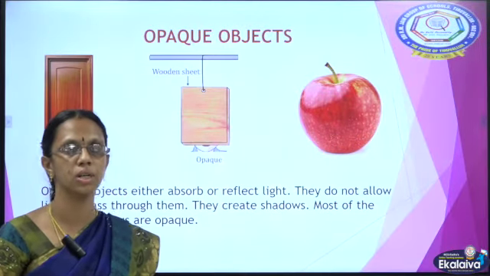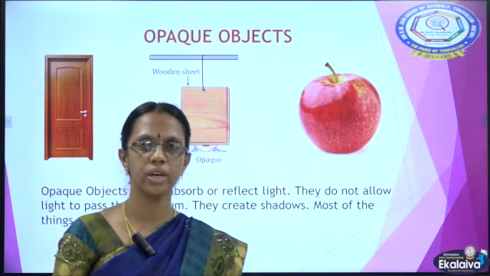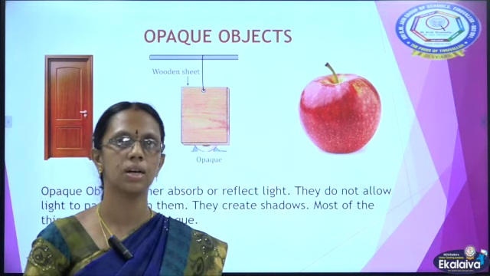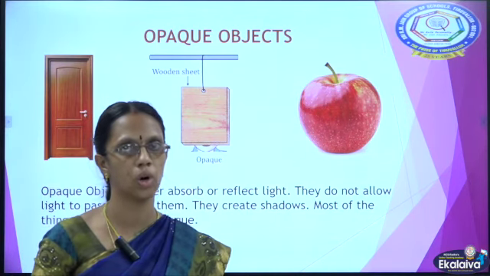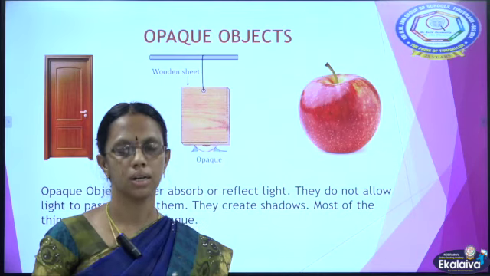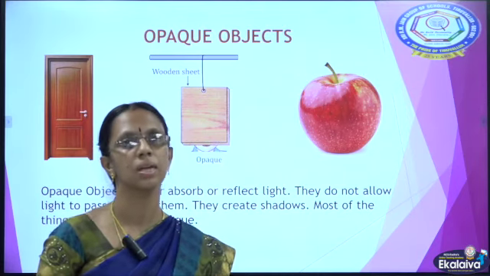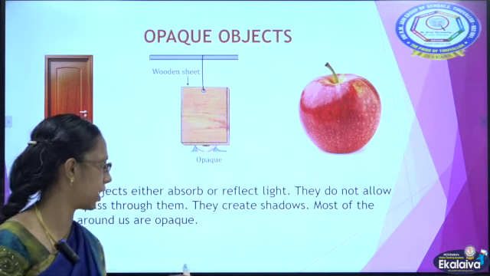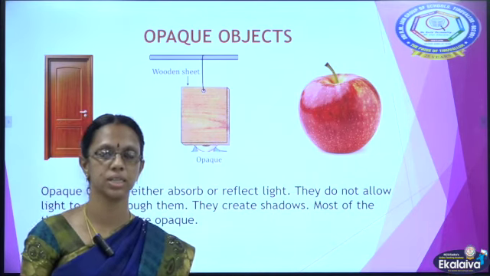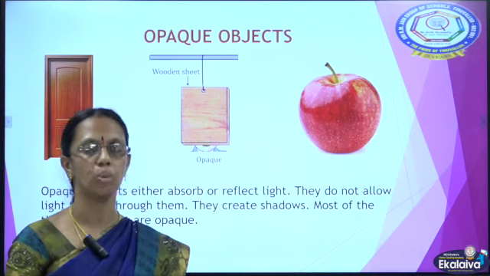Next, we have the opaque object. An opaque object will not allow light to pass through them at all. They will either absorb or scatter the light that falls on them, and they will create shadows. Most of the objects that are around us are opaque.